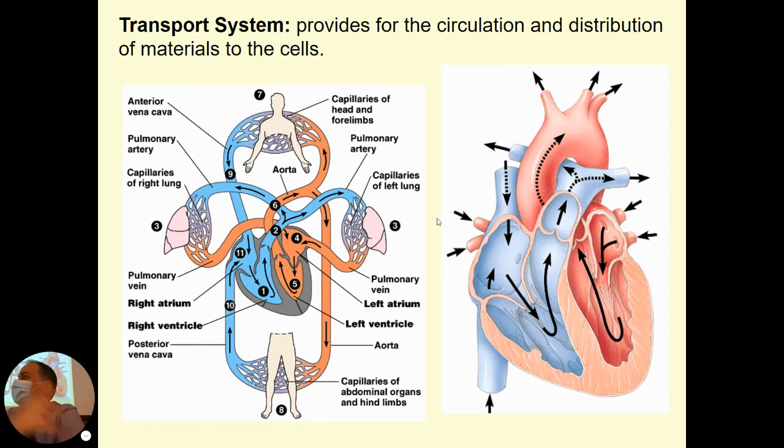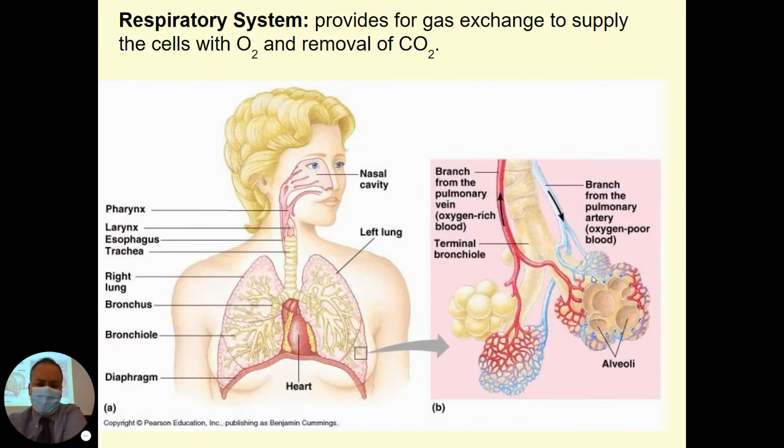Okay, let's talk quickly about the human body systems we went over. To move things around in our body, we have our circulatory system. It consists of our heart, our blood vessels that carry the blood, and then materials can diffuse into and out of our blood when they reach our lungs, when they reach our digestive system, and so forth. Okay. Don't be too concerned about the parts of the heart and those sorts of things. Our respiratory system. Our breathing, our trachea connected to our lungs, that's our respiratory system.